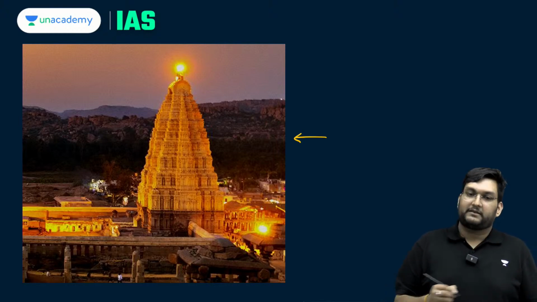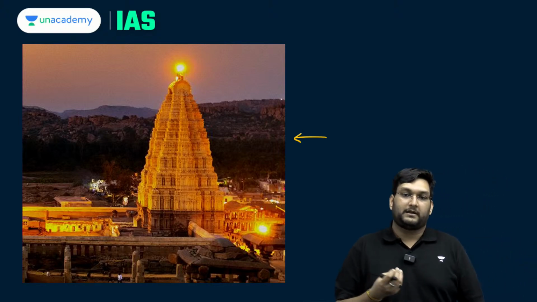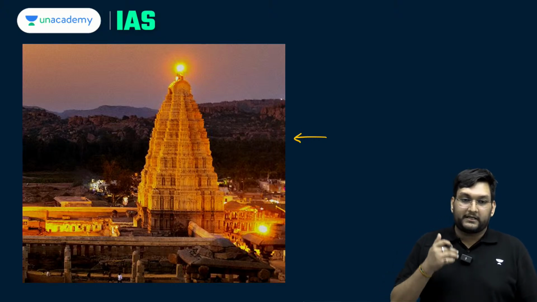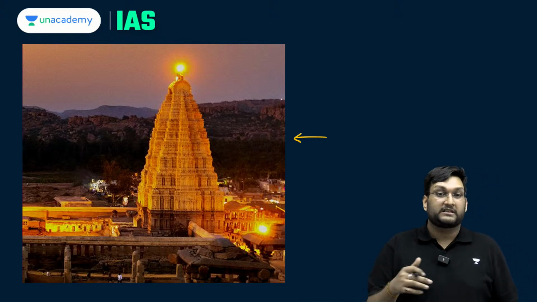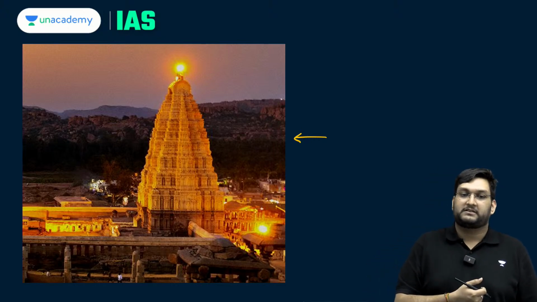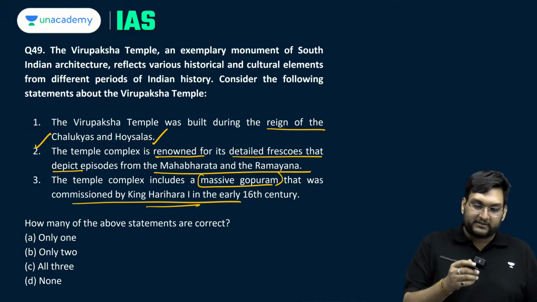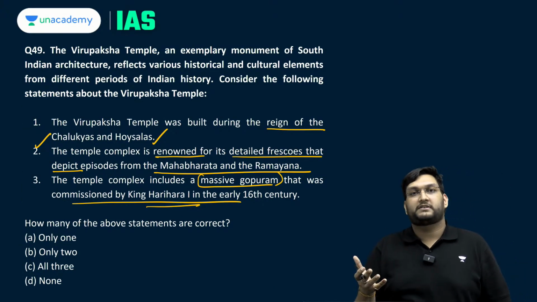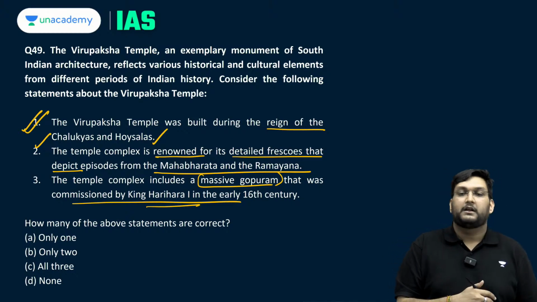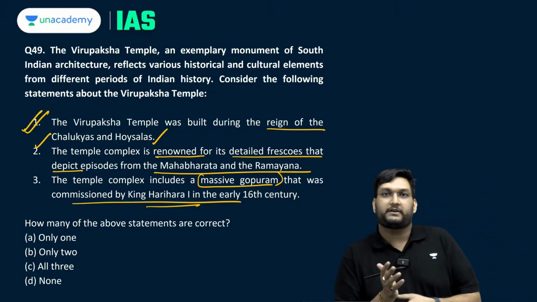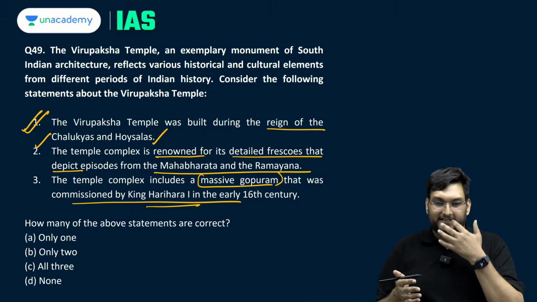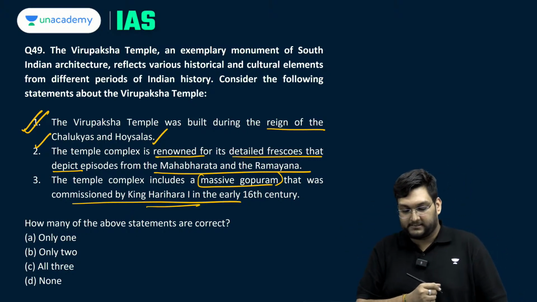And this is the temple they are basically referring to, a very important temple in Hampi generally, and it is known for its multiple gopurams, a very massive gopuram which was established by a Vijayanagara ruler. But was it constructed only during the Vijayanagara period? No, this is a correct statement. It was started during the Chalukyas, taken forward by the Hoysalas. Later the Vijayanagara rulers will add a lot of different elements.